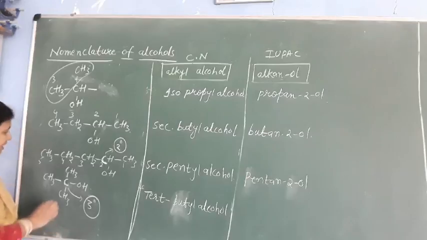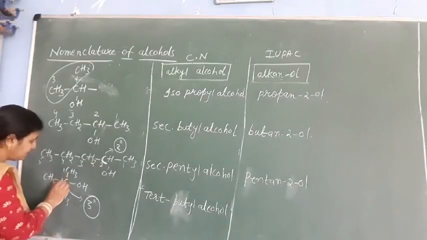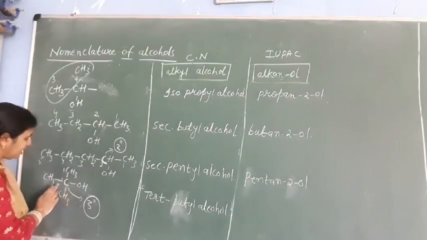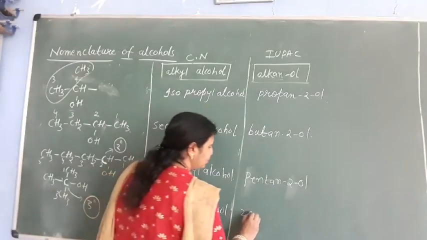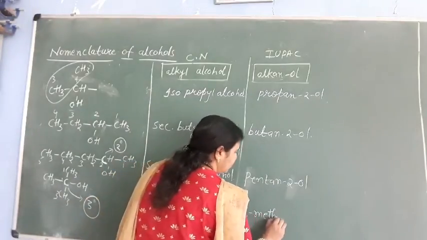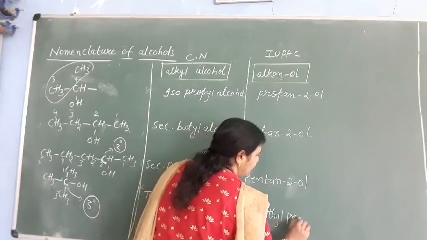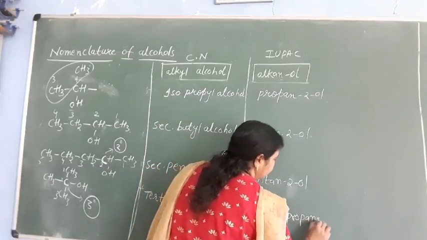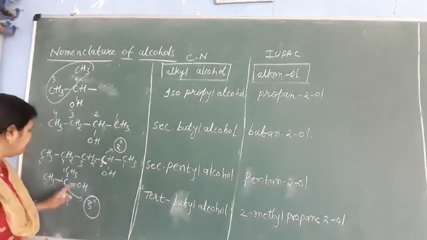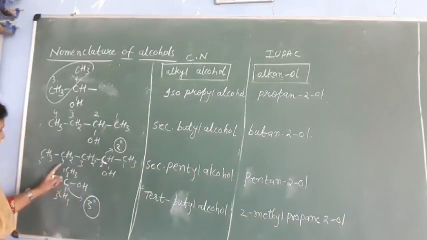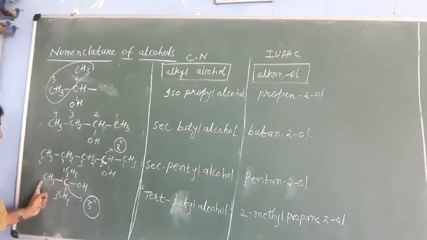In IUPAC nomenclature, this is our parent chain: 1, 2, 3. The OH group is here, so on the second carbon we have a methyl group. That's why it is 2-methyl propan-2-ol. The OH group is on the second carbon, so the IUPAC name will be 2-methyl propan-2-ol.